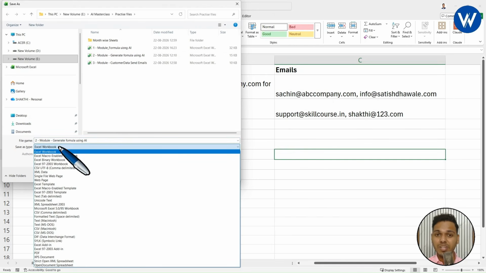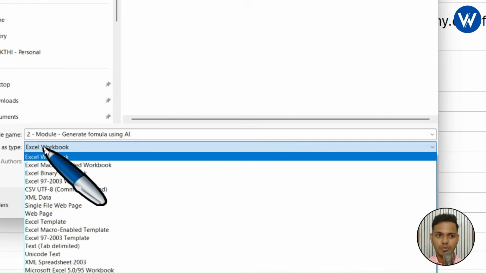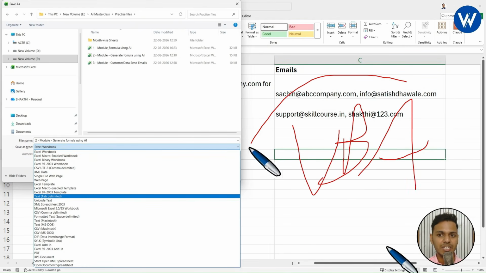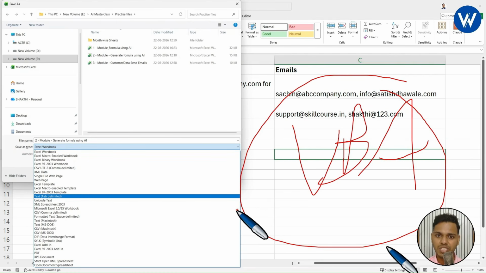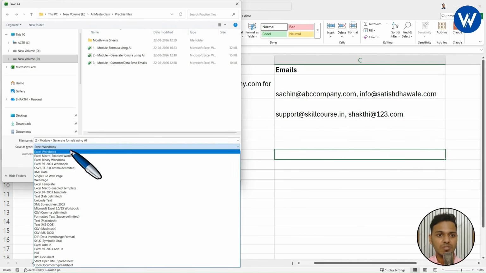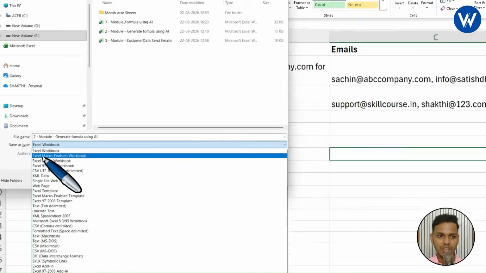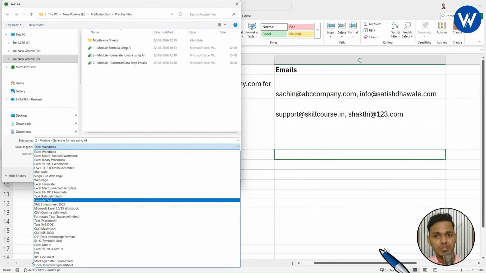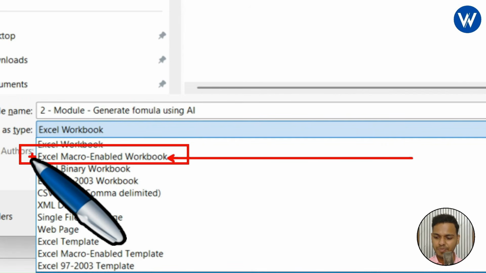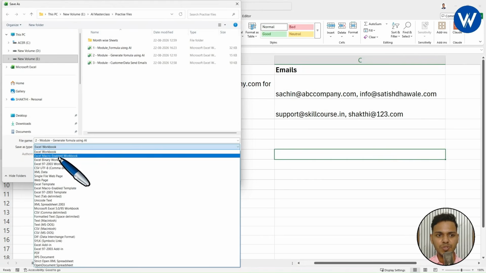Now listen carefully. Inside this Excel workbook, we have taken the VBA code, right? We have already written the VBA code by which we have seen how to generate the custom formulas manually just by typing the VBA code. Now what you need to do is, instead of Excel workbook, you need to save this file as Excel macro enabled workbook. So basically, whenever you are using VBA code in Excel, you need to save that particular Excel file as Excel macro enabled workbook. This is very important. Excel macro enabled workbook. Okay. If you want, you can save like this. Let me show to you.